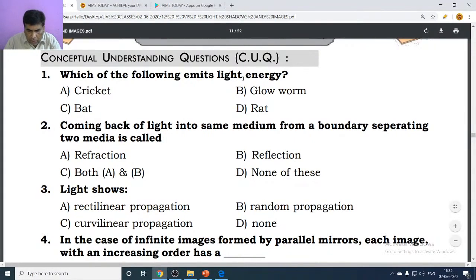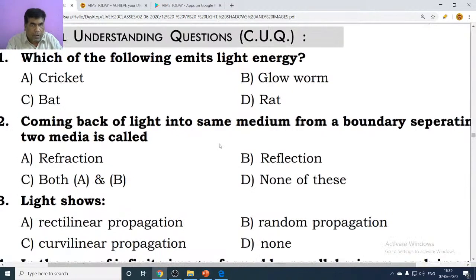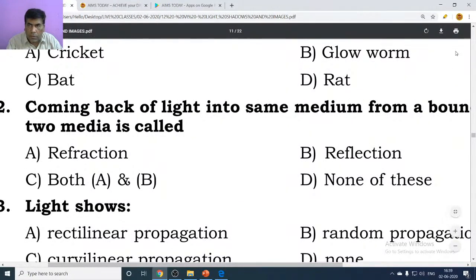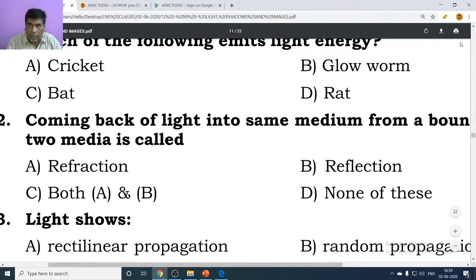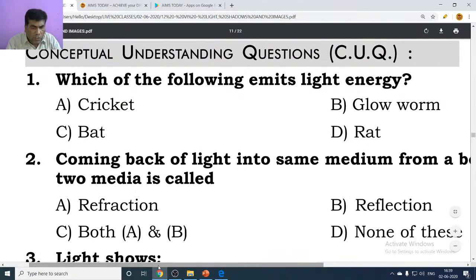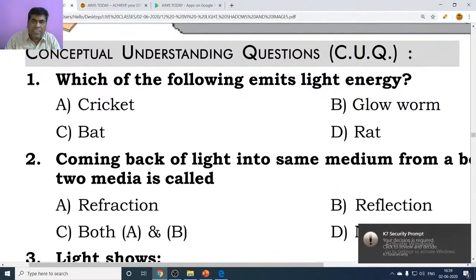Come on, guess the answer through live chat. The options are cricket, glowworm, bat, rat. Let me zoom the question. This is the first question. The question is which of the following emits light energy? Somebody is telling bat. So bat is the wrong answer.